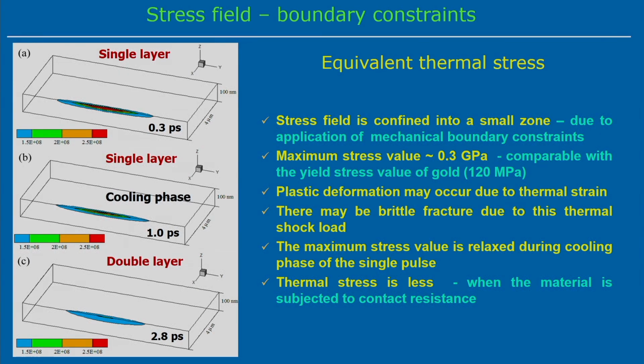Therefore, this nature of the temperature can induce some amount of thermal shock load. So, the maximum stress value is relaxed during the cooling phase of the single pulse because of the presence of the thermal shock, and that thermal shock may induce brittle fracture.